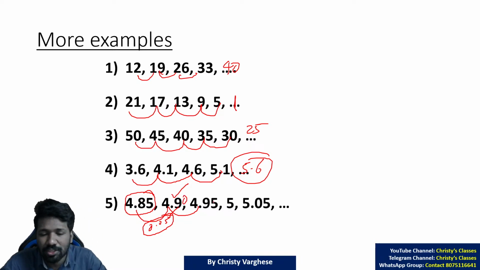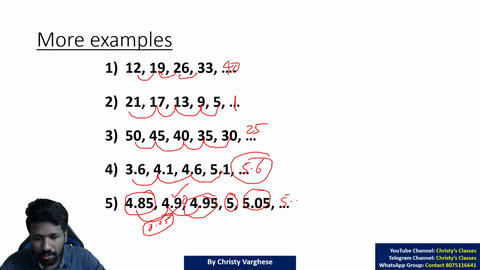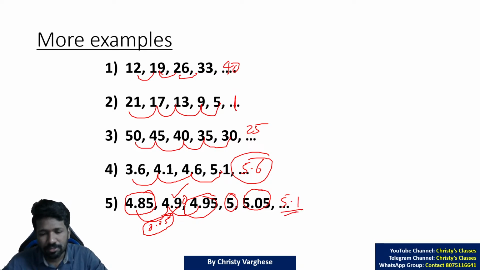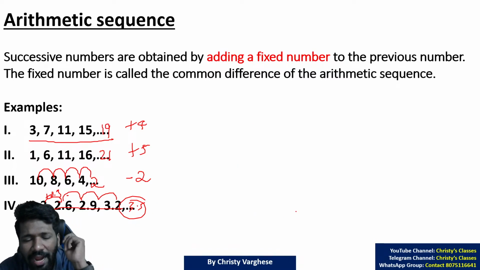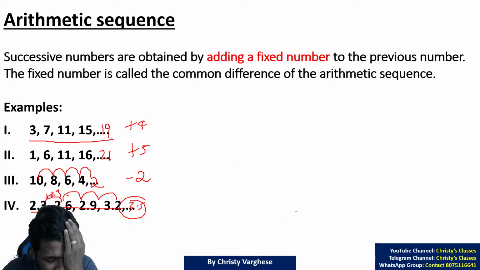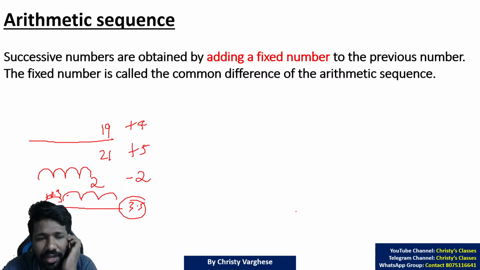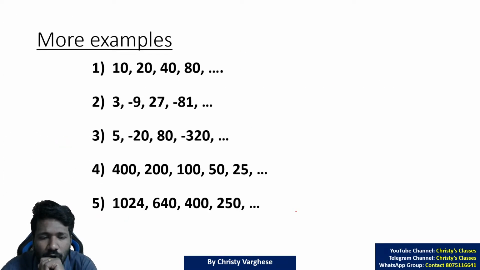4.9 means 4.90. 4 rupees 90 paise plus 5 paise is 4 rupees 95 paise. 4 rupees 95 paise plus 5 paise is 5 rupees. 5 rupees plus 5 paise is 5 rupees 5 paise. So plus 5 paise is 5 rupees 10 paise, that is 5.1. So that way you can add. So it can be a common number added, that is a positive number, or a negative number, or a fraction. Keep that in mind. Same in the case of geometric sequence also.